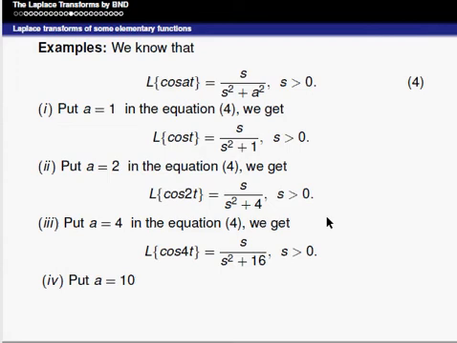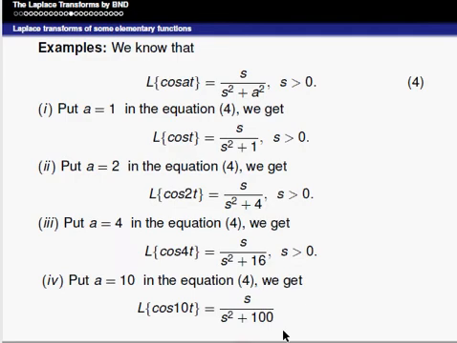Similarly, put a is equal to 10 in equation 4, we obtain Laplace of cos 10t is equal to s divided by s square plus 10 square, that is s divided by s square plus 100, s is greater than 0. So therefore, Laplace of cos at is equal to s divided by s square plus a square.